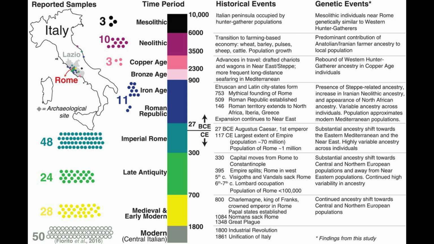So I won't get into this in detail, but you can see for the genetic events there was an increase in steppe-related ancestry during the Iron Age, and then there was a substantial shift towards the Eastern Mediterranean and the Near East during the Imperial Roman period. Then you can see that there was a shift towards Europe, especially Northern and Central Europe, during the late antique period, and this continued especially during the medieval and early modern periods.